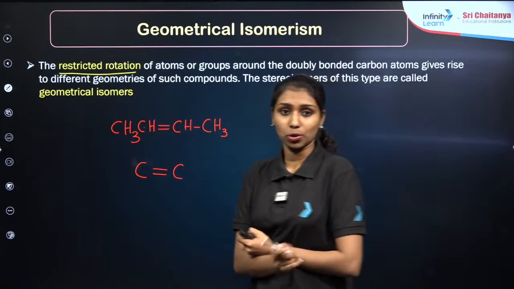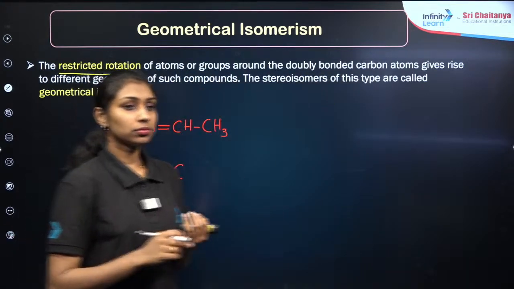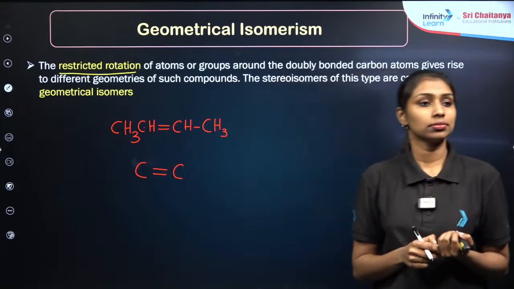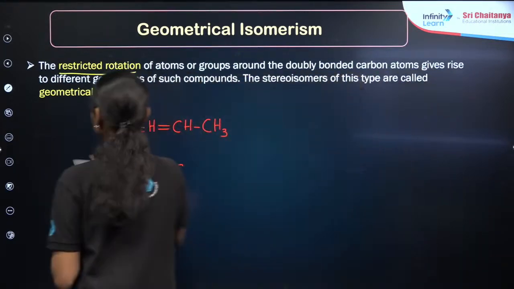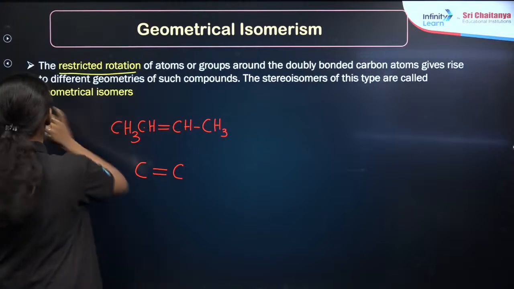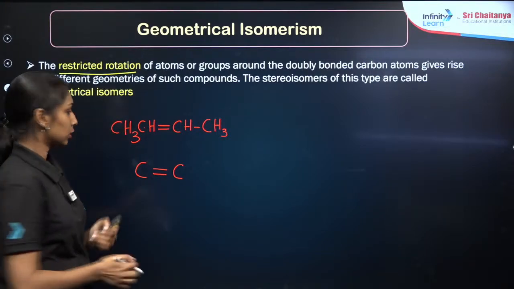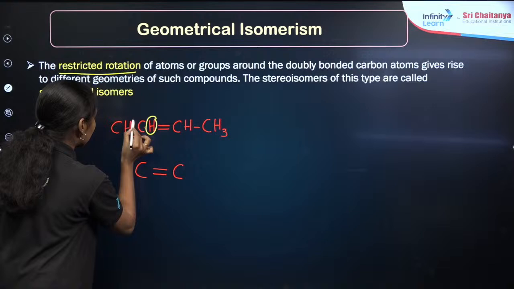Focus on the first carbon atom only. One is hydrogen, and the other one is a methyl group.